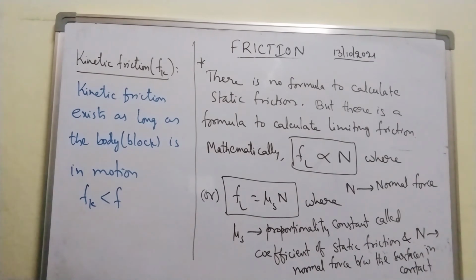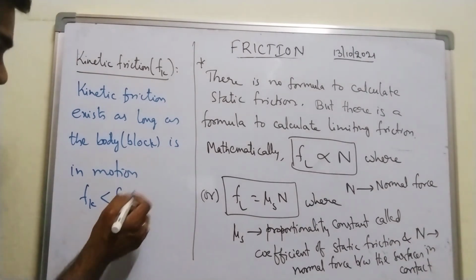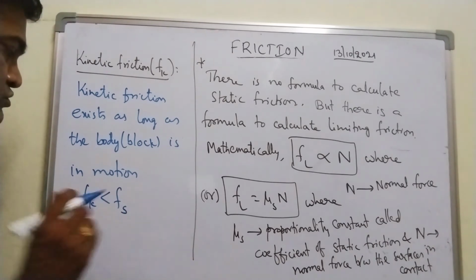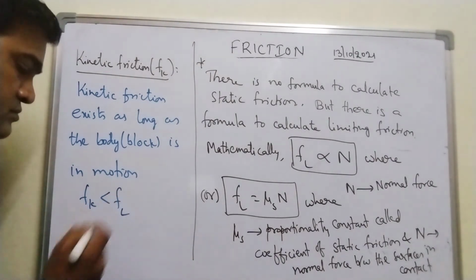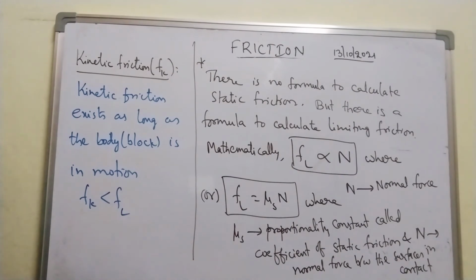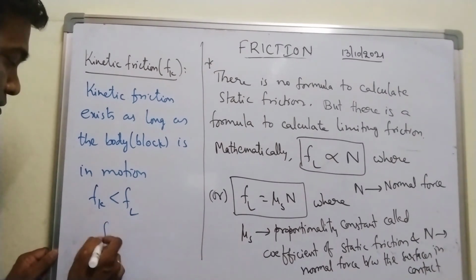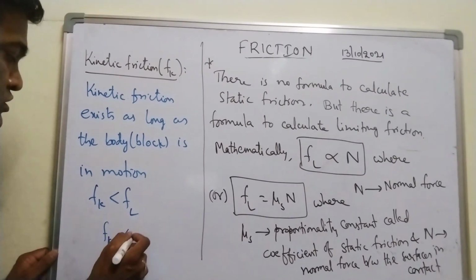Maximum value of static friction, fs, simply static friction. It will be less than static friction, right? Or better use the word limiting friction.